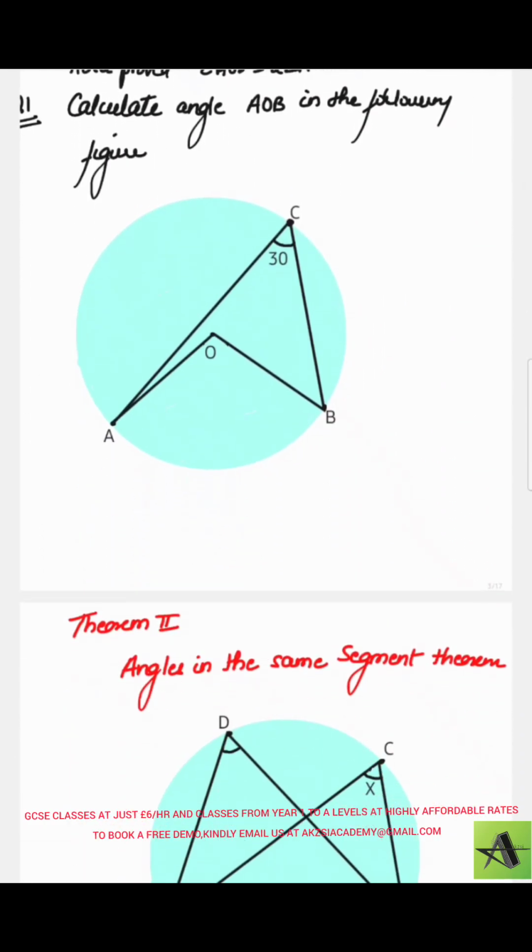It says if angle ACB is 30 degrees, then we have to find angle AOB. So obviously applying the first theorem, which says angle at the center is twice at the circumference, that means the circumference angle is 30. So this angle is going to be twice of it, which will be 60 degrees. And always you have to give the reasons, especially in geometrical proofs.